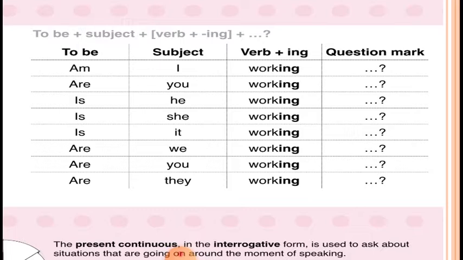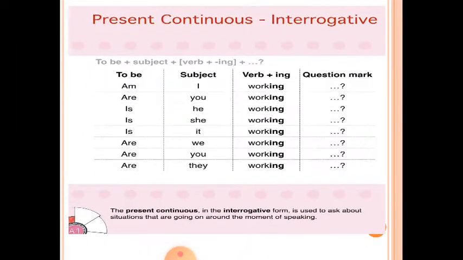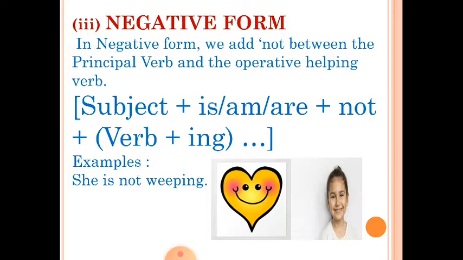Is he working? Is she working? Is it working? Are we working? Are you working? Are they working? So these are the sentences in the present continuous tense in the interrogative form.